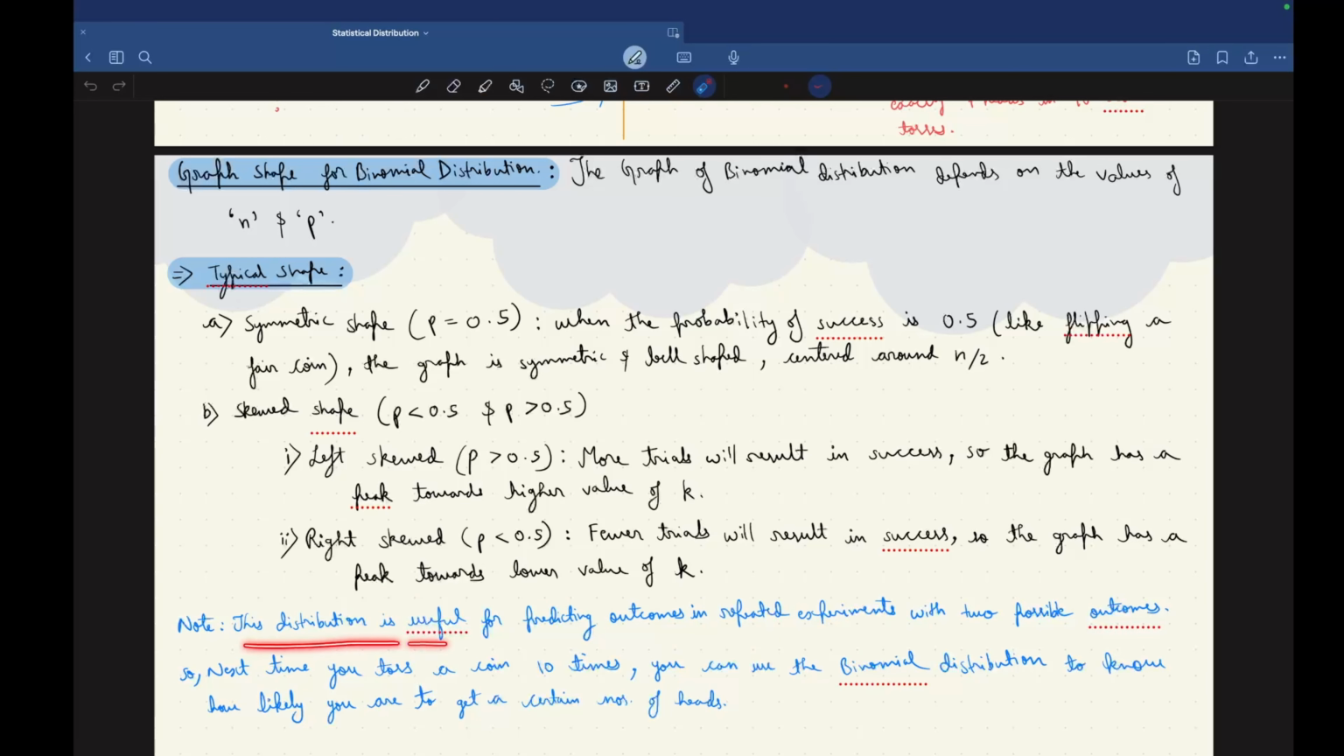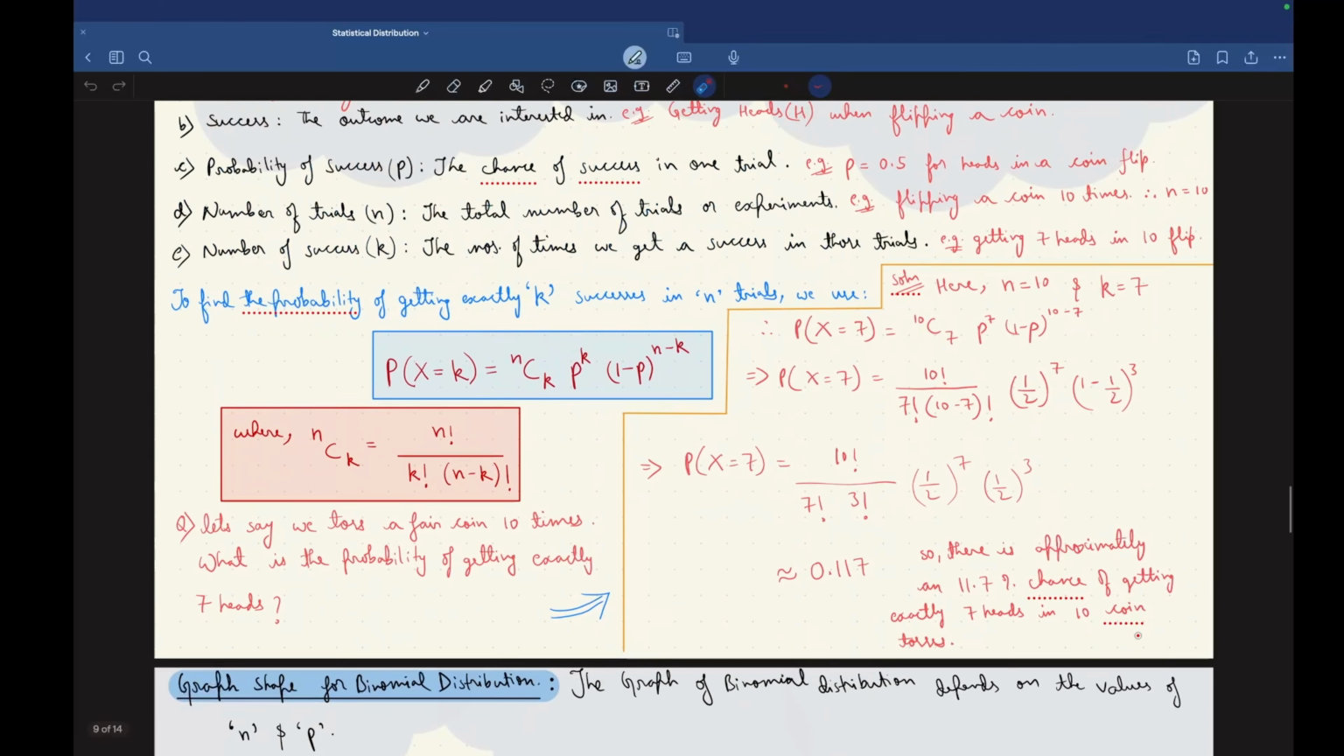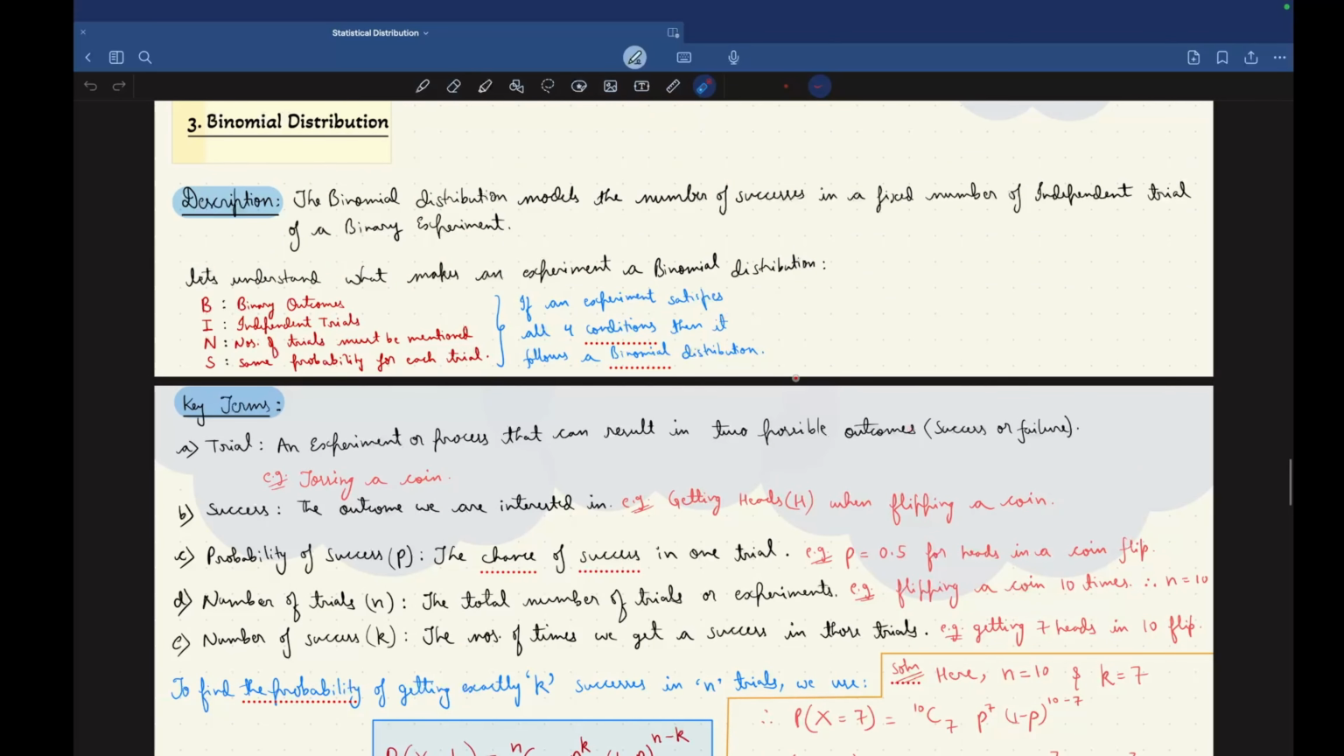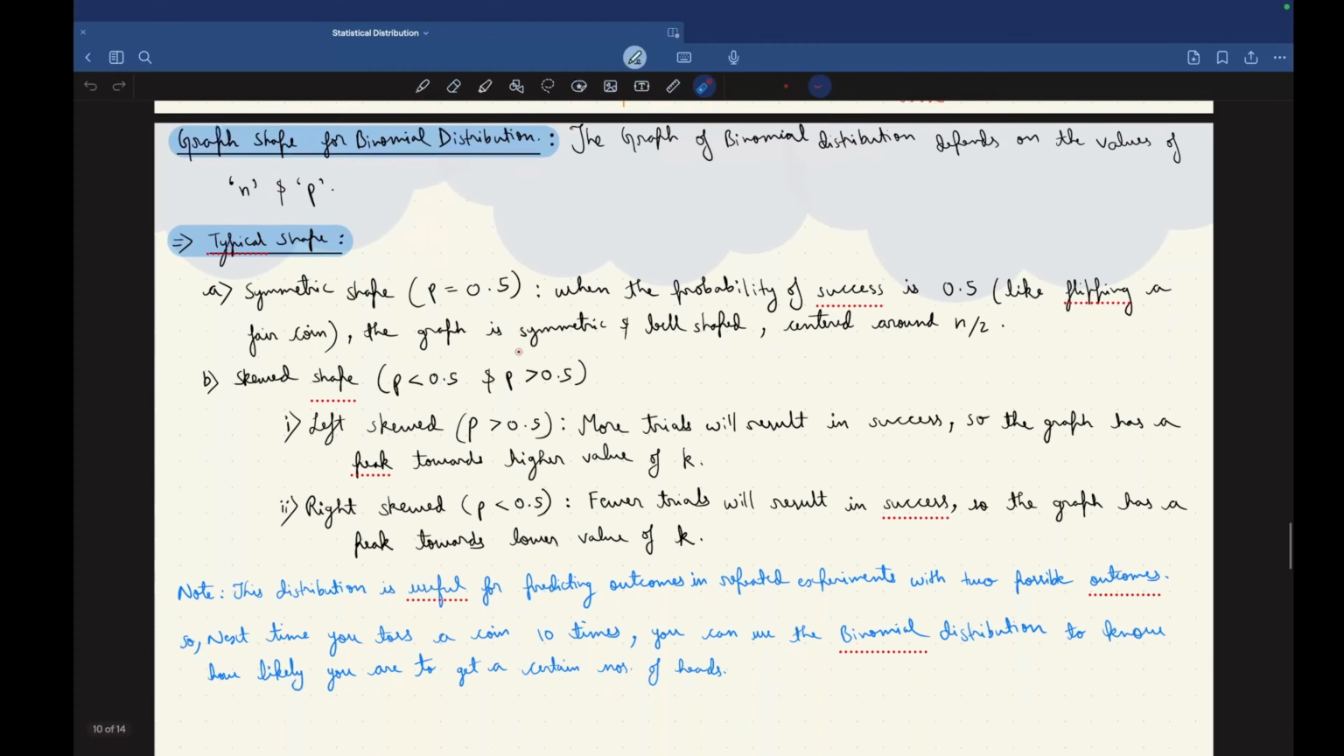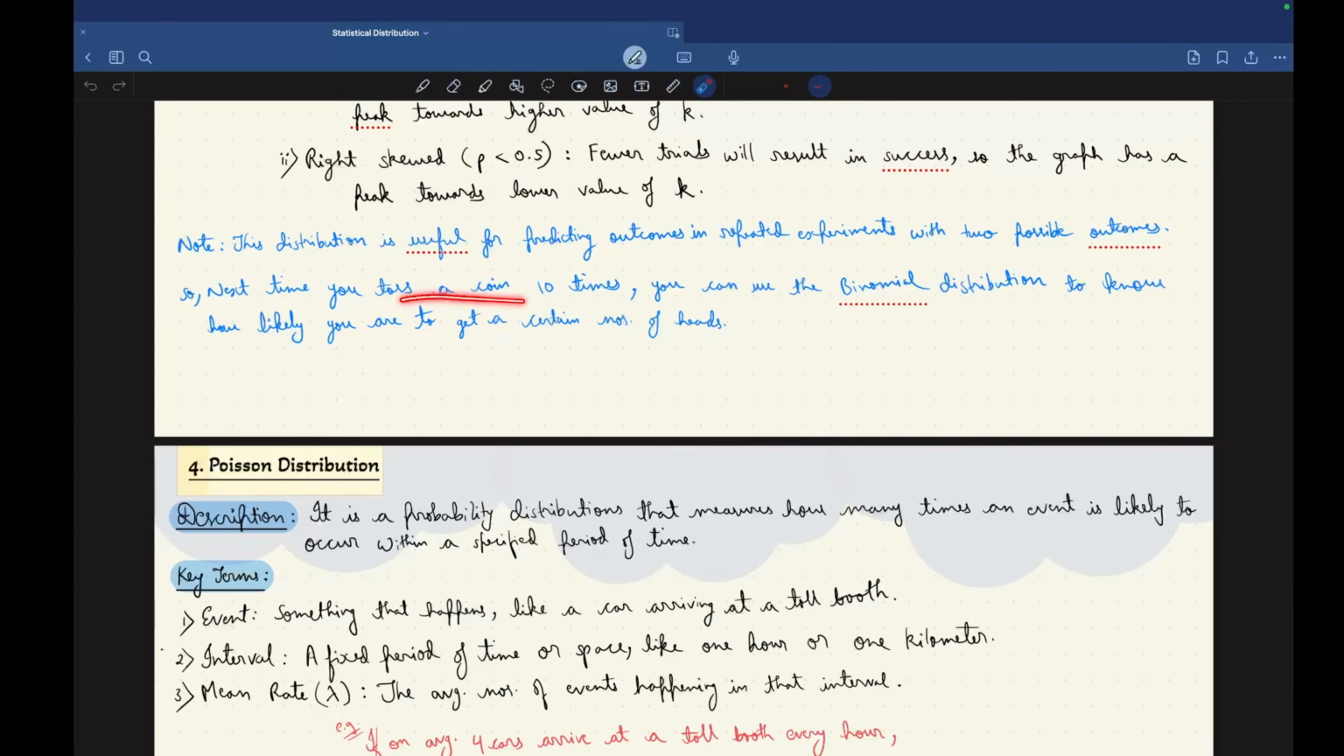Note, this distribution is useful for predicting outcomes in repeated experiments with 2 possible outcomes. Just remember that BINS, guys. B, I, N, S. B for binary outcome, I for independent trial, N for number of trials, and S for same probability for each trial, and number of trials must be mentioned. So next time you toss a coin 10 times, you can use the binomial distribution to know how likely you are to get a certain number of heads.